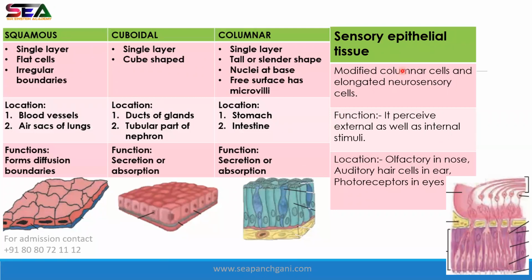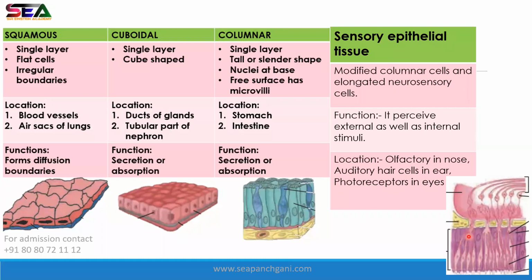Sensory epithelial tissue. Now what are these? These are modified columnar cells. In short, these are columnar cells only. But what makes it sensory epithelial tissue is that it consists of neurosensory cells. This is our columnar tissue, and these pink things are neurosensory cells. These neurosensory cells are attached to your brain. For example, this cutout is from your nose. So these are your cells, the neurosensory cells.